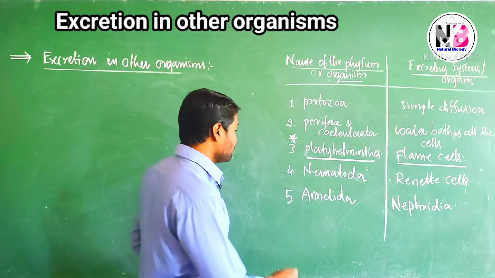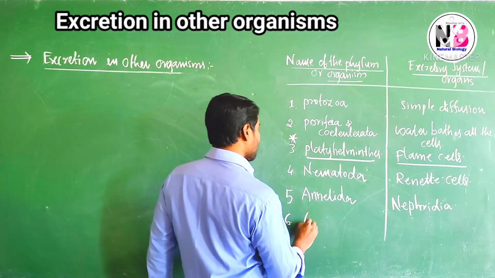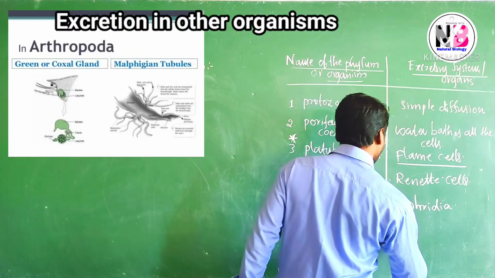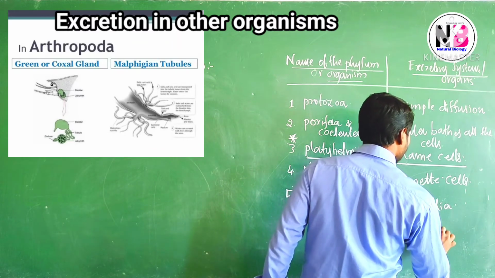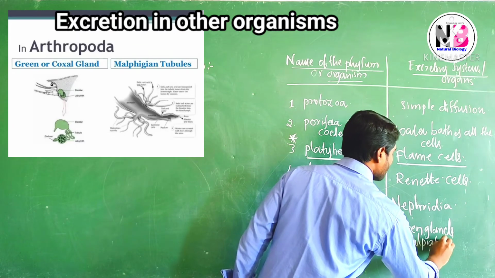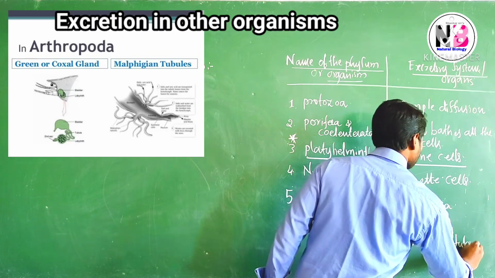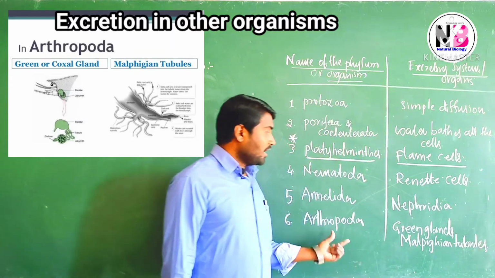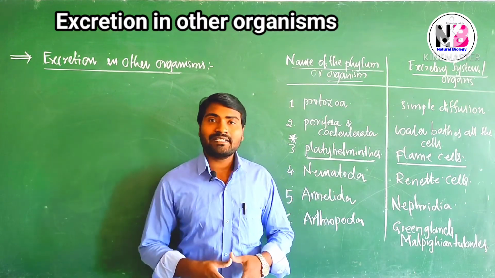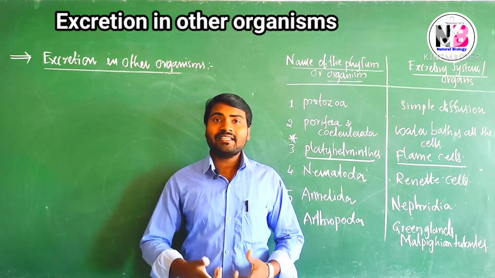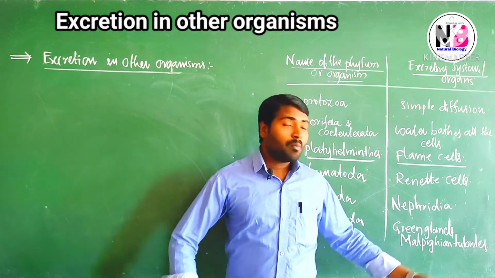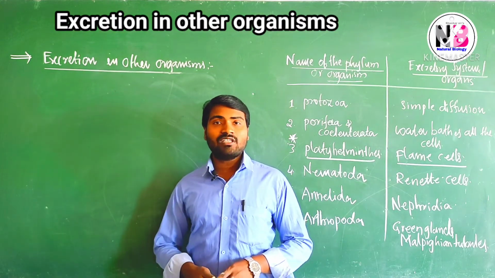Come to one more phylum, that is Arthropoda. In Arthropoda, green glands and Malpighian tubules are present. A pair of glands present in the anterior region are called green glands. They are involved in excretion, and so are Malpighian tubules. Most of the insects have these Malpighian tubules.